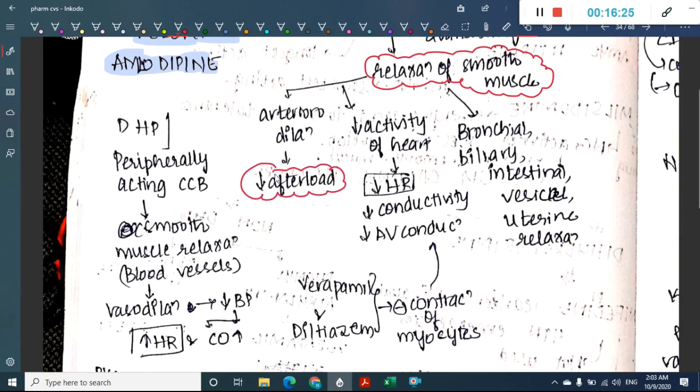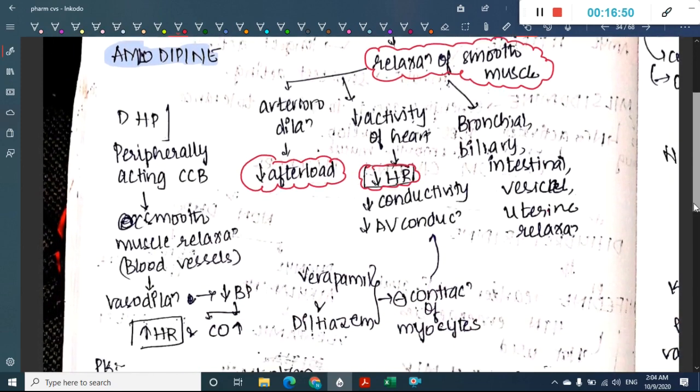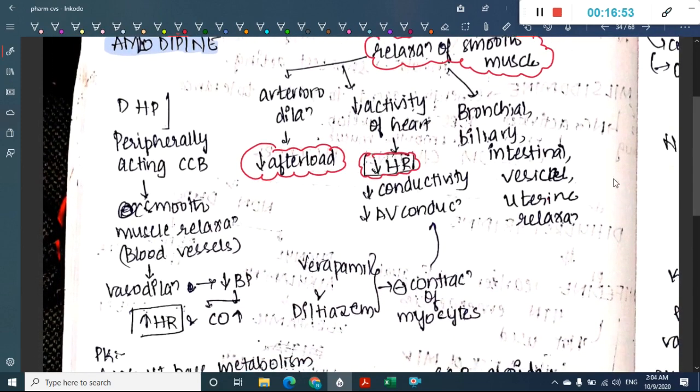They also decrease the activity of heart, thus decreasing heart rate. They decrease conduction and they also decrease AV conduction. Okay, they can also act on bronchial, biliary, intestinal, vesical and uterine muscles and cause their respective relaxation. Okay, so this is the common activity of all the calcium channel blockers, but there is a specific type of calcium channel blockers which are dihydropyridines, which we have dealt with just now.